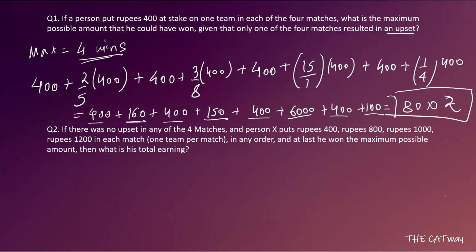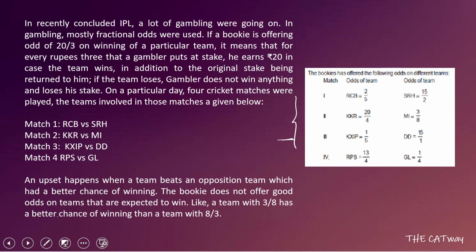The second question says that if there was no upset in any of the four matches, and person X puts rupees 400, 800, 1000 and 1200 in each match, one team per match in any order, and at last he won the maximum possible amount. Now again it is saying that the maximum possible amount is to be won. So out of the given odds for the four teams, let's first see in what team he is going to invest his money. Now for maximizing his investment, he has to put his stake on the teams which are going to win. Okay, that means the results have to be in his favor for maximizing his income.